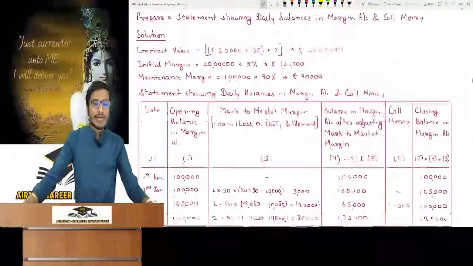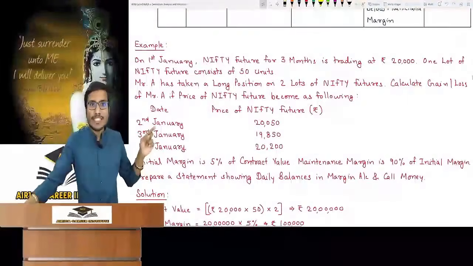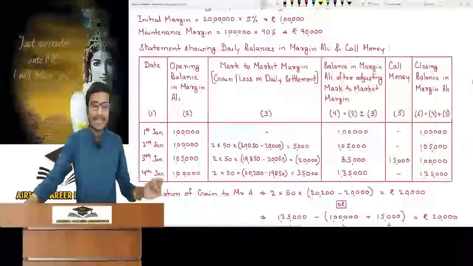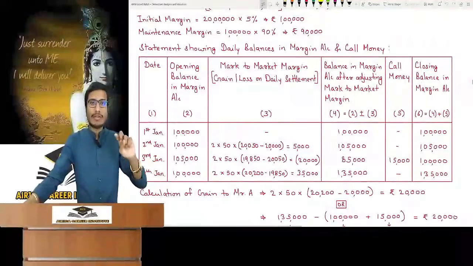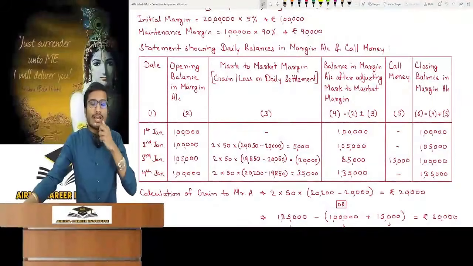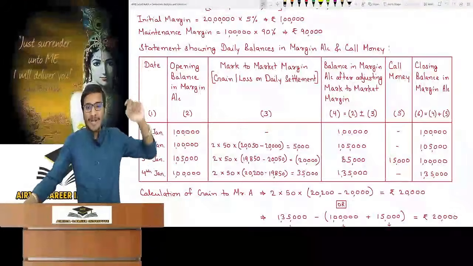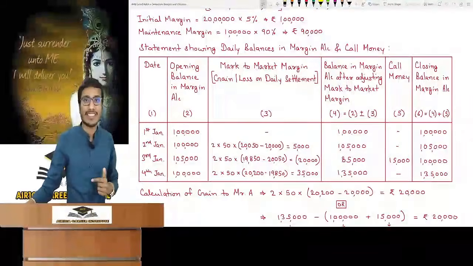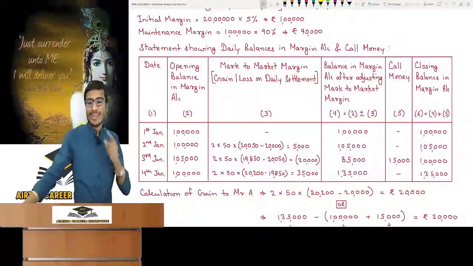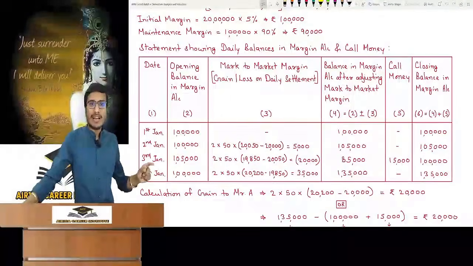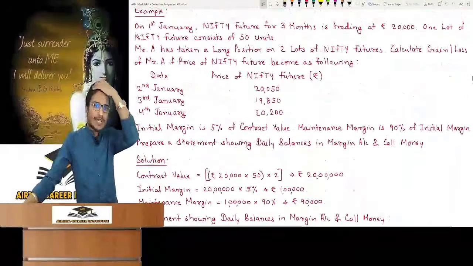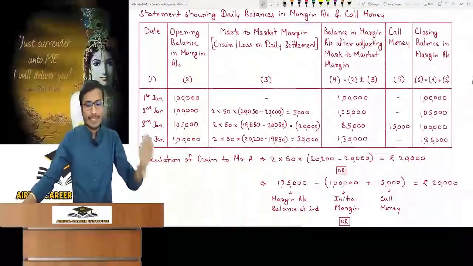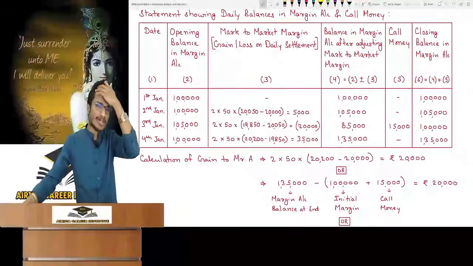Look at 3rd January. On 3rd January, the price fell from 20,050 to 19,850, meaning it was a loss. I found the loss by subtracting 19,850 from 20,050. The loss removed from 1,05,000 makes it 85,000. So see, the maintenance margin is 90,000. Now call money will be called: rupees 15,000, restored up to the initial margin. Till the initial margin, 1 lakh closing balance is done, and the next is opening. Now the price is 20,200. The gain came from here to here. We put the gain of 35,000 and the balance will be complete. Very easy to make a statement.